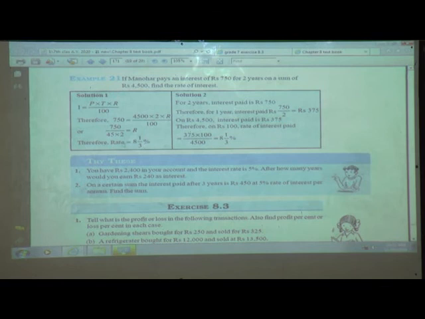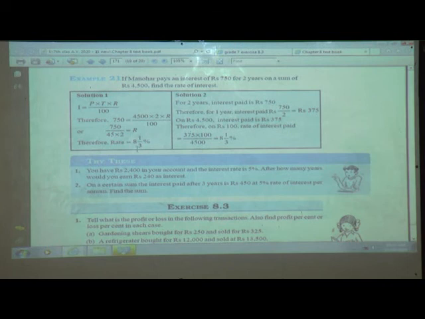So therefore the rate is equal to 8 whole 1 upon 3%. 8 whole 1 upon 3% is the rate of interest. So the interest he paid was 750, and what was the rate of interest? It was 8 1 upon 3.